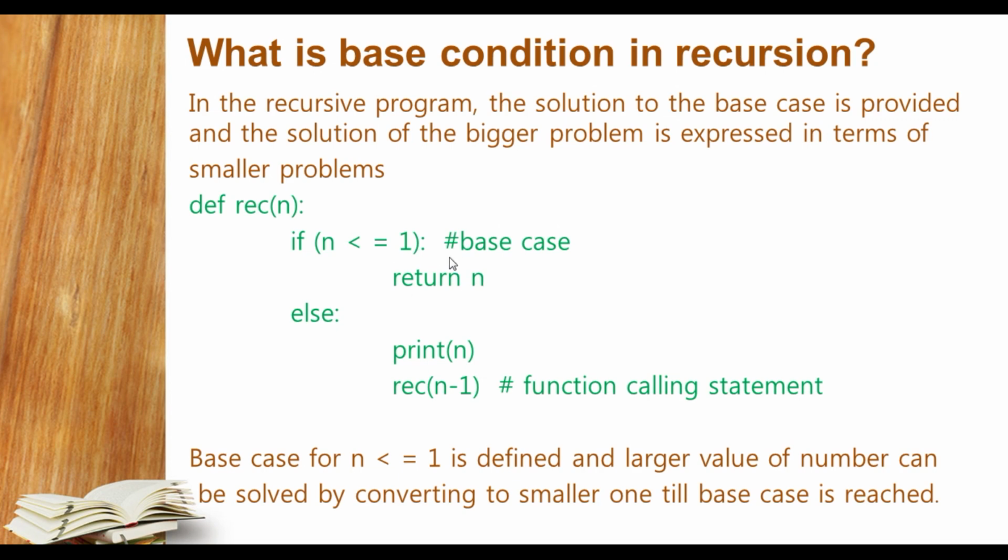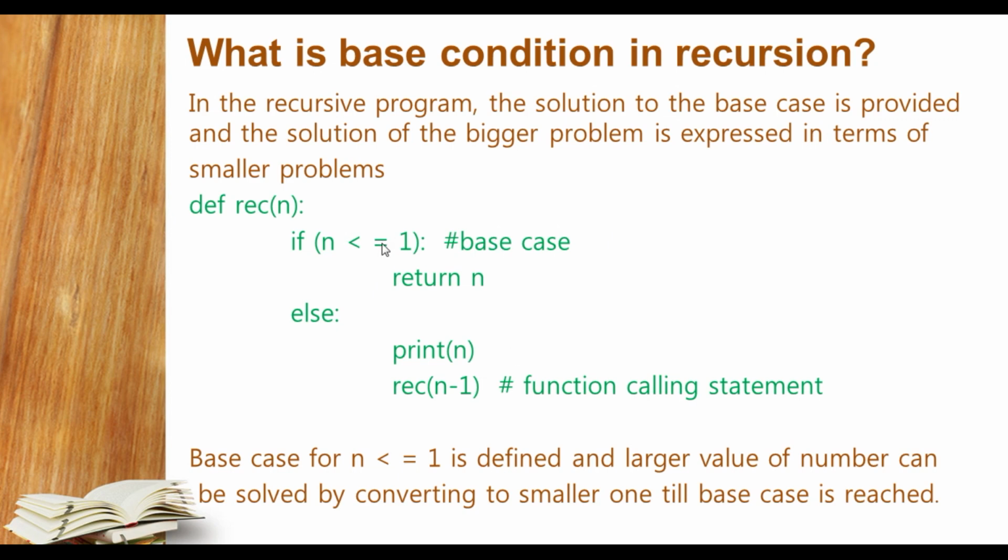Otherwise it will print n, and we have passed n minus 1, because it will come nearer to the base condition, otherwise it will be an infinite loop. So here the base case of n less than or equal to 1 defines that a larger value can be solved by converting it to similar smaller ones till the base case is reached.